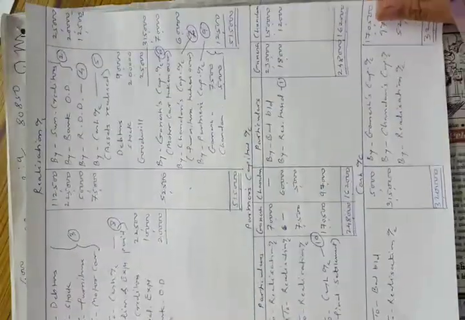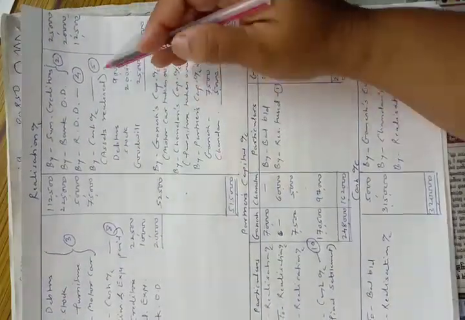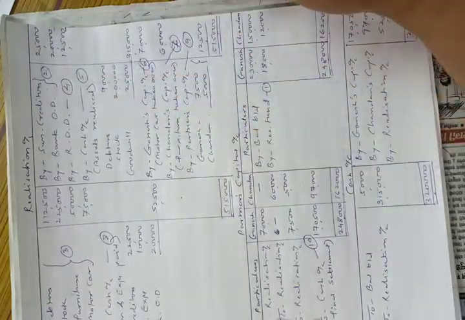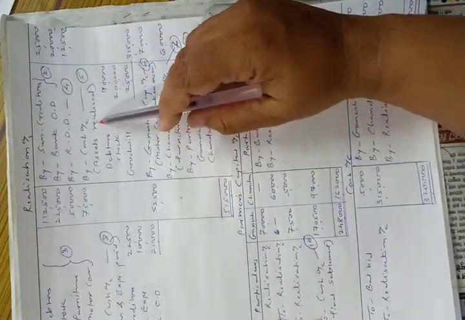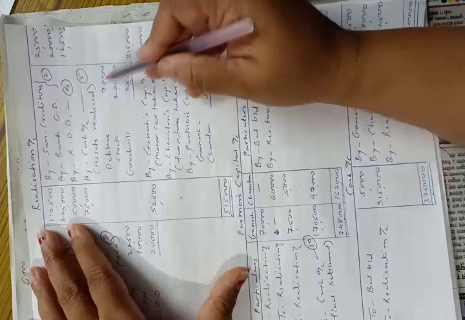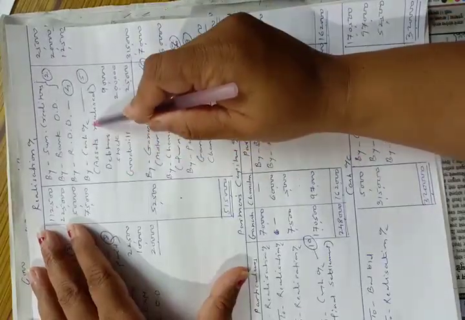Okay, so now see the next entry. After that, the entry of assets realized. So the entry will be cash account debit to realization account. This is only the internal part. Main heading is cash account. So entry will be cash account debit to realization account.